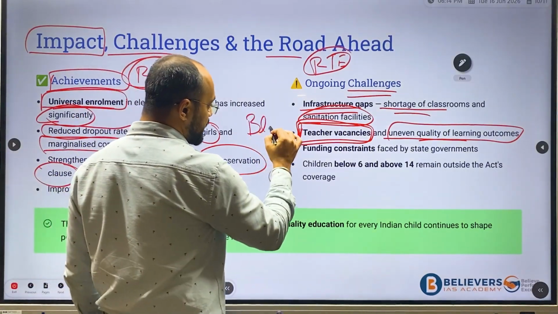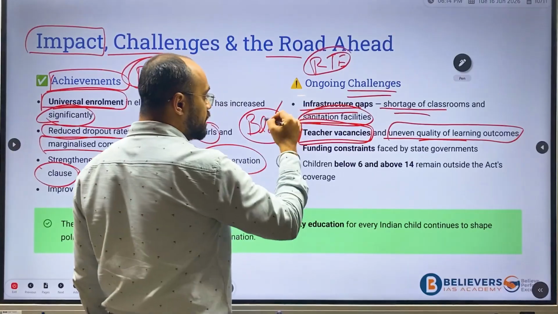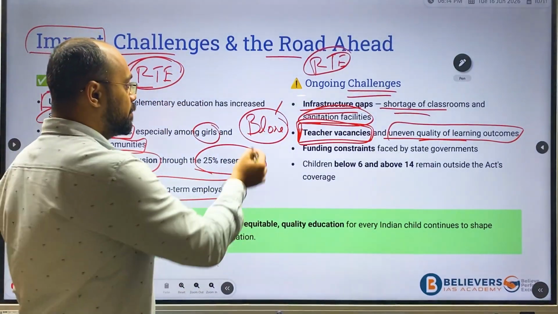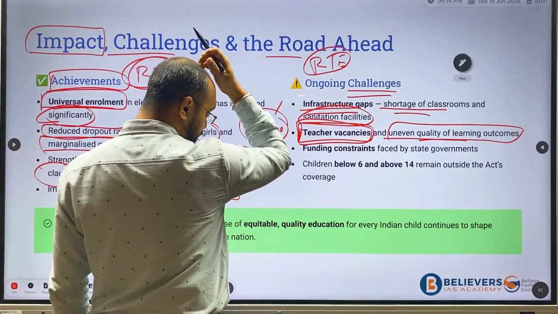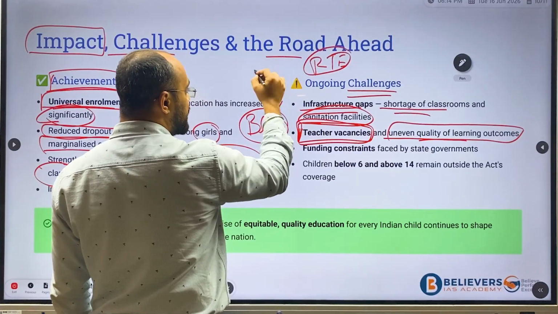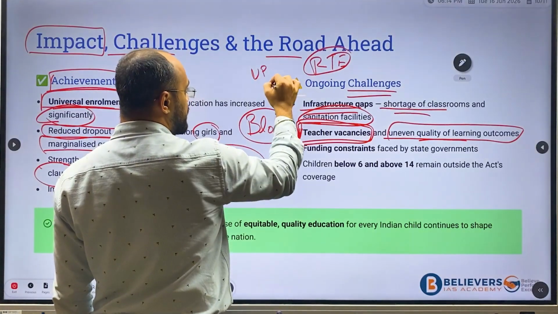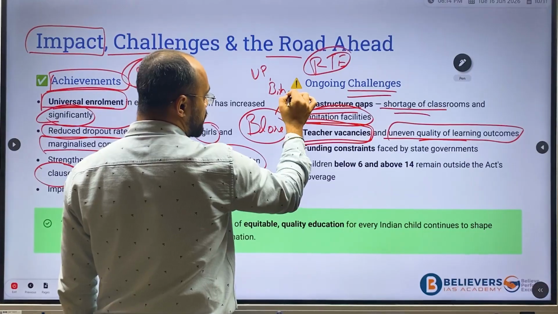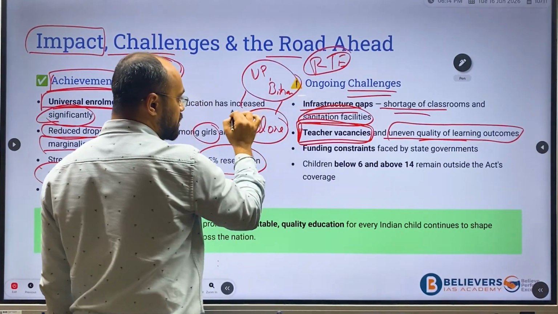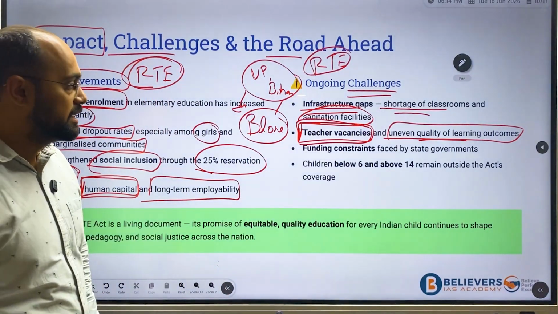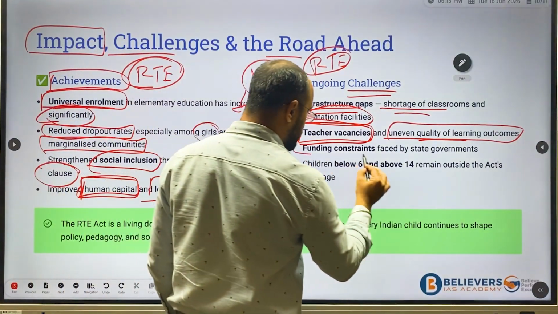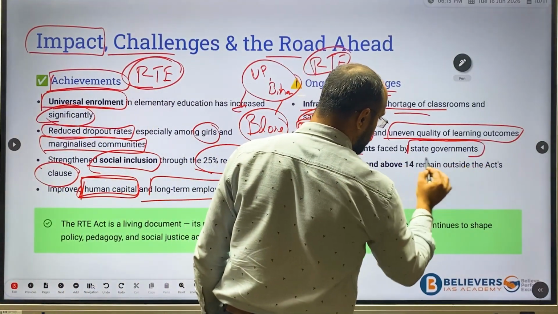Then, uneven quality of teaching outcomes. A student studying in a metropolitan city, let's take the example of Bangalore, will get quality education compared to some interior districts. If we take the example of some interior districts of UP and Bihar, the quality of education is not on par with metropolitan cities. Then fund constraints, especially with state governments.